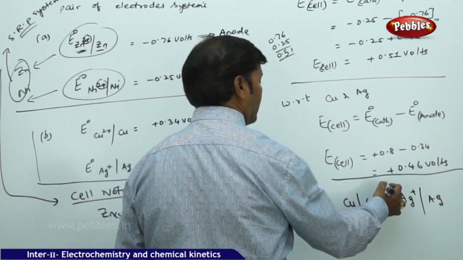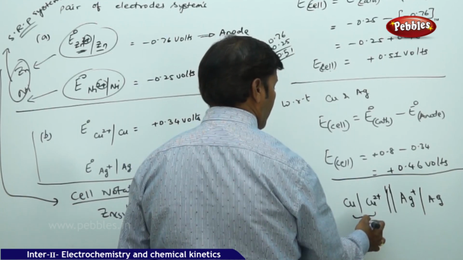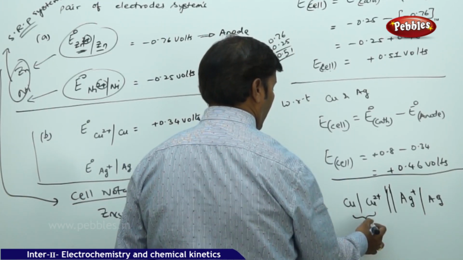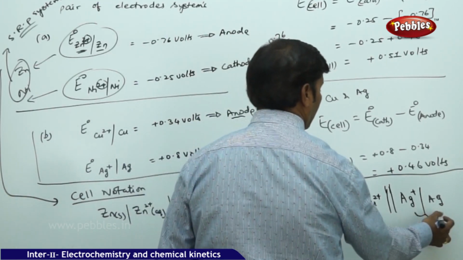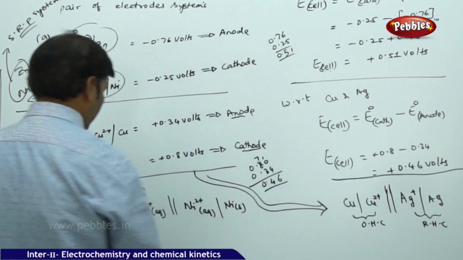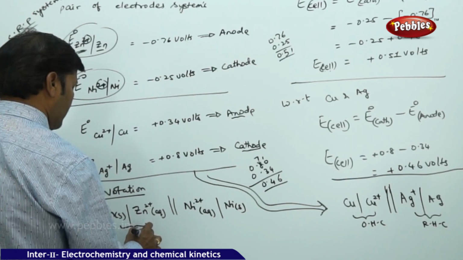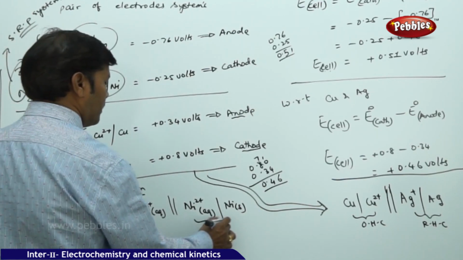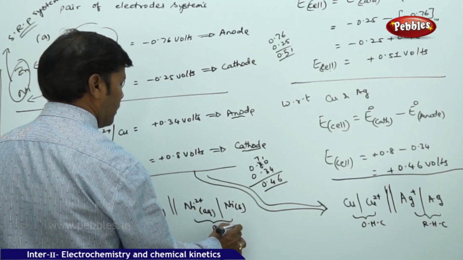You can just think that this is the oxidation half cell and this is the reduction half cell. Here also this is the oxidation half cell and this is the reduction half cell.